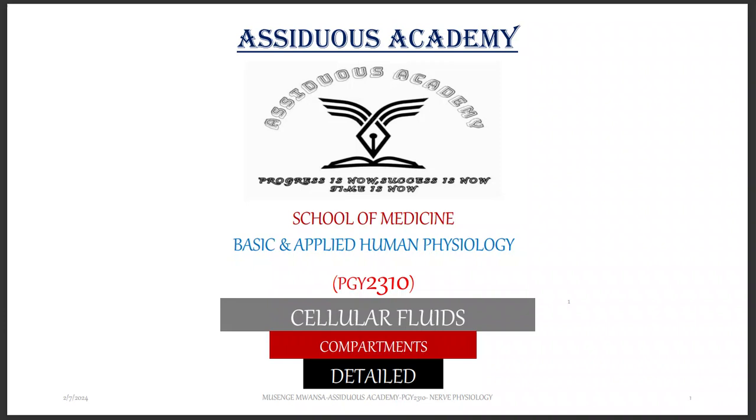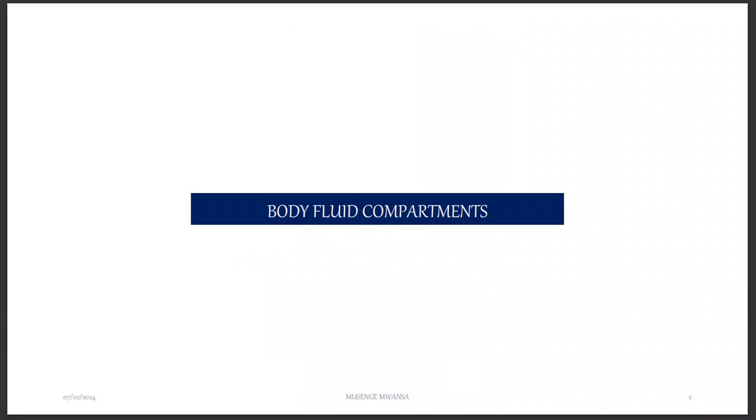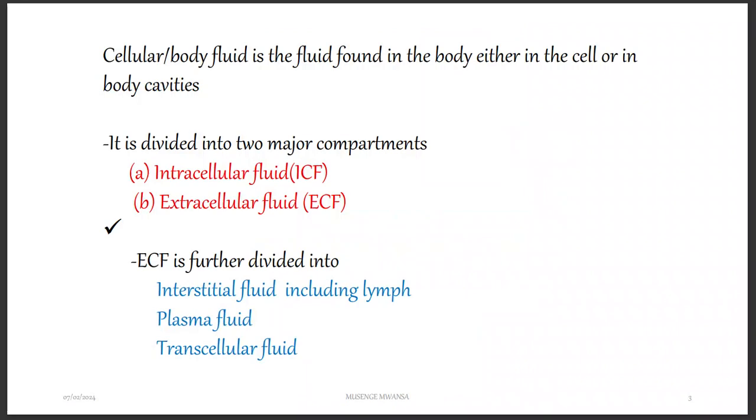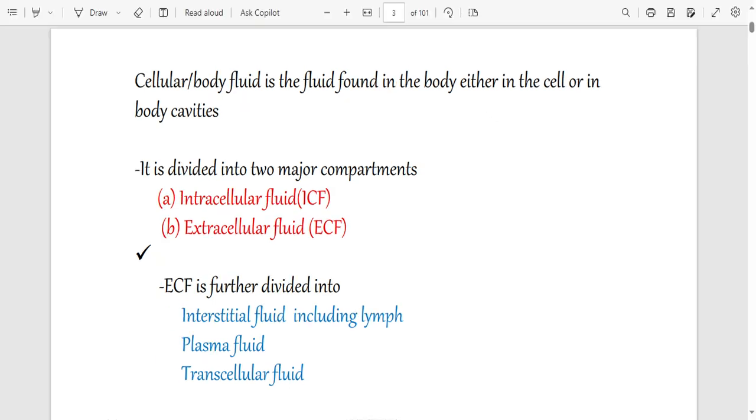PGY2310 cellular fluids. So first we talk about body fluids and the compartments. Body fluid is just a fluid found in the body. You know that the majority of your body is made up of water, right? So that water can either be found inside the cells or outside the cells. Outside the cells is known as extracellular fluid, ECF. Inside the cells is known as intracellular fluid, ICF.